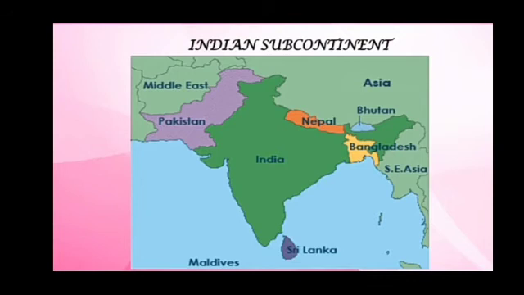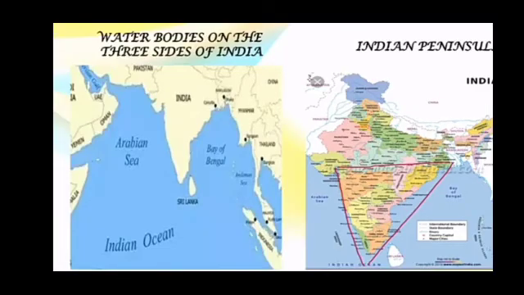Now let us see the other things about our country. Our country comprises various rivers, mountains, plateaus, plains, islands, etc. The Indian subcontinent is surrounded by water. The water bodies on three sides of India are the Bay of Bengal, Arabian Sea and Indian Ocean.